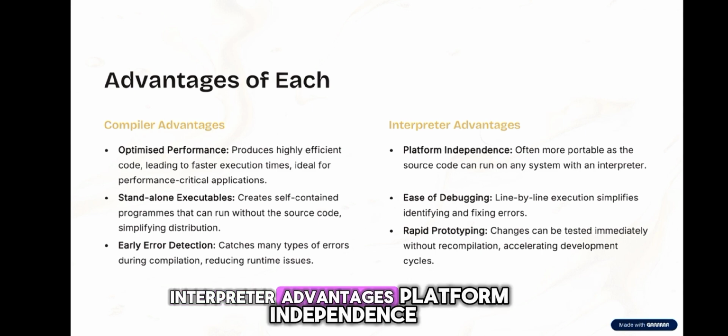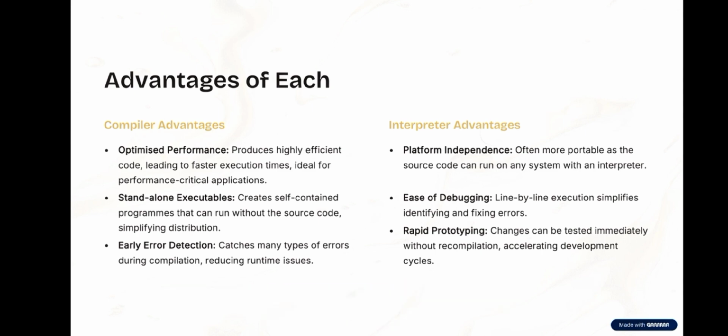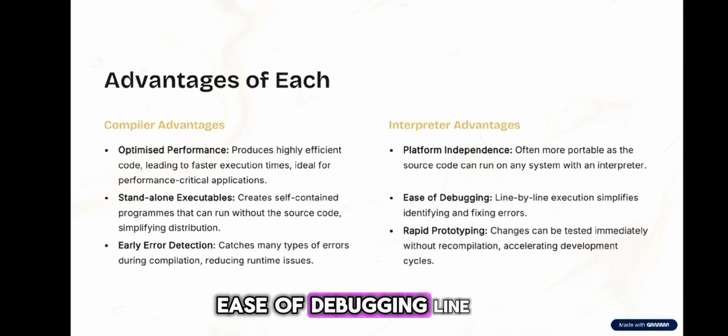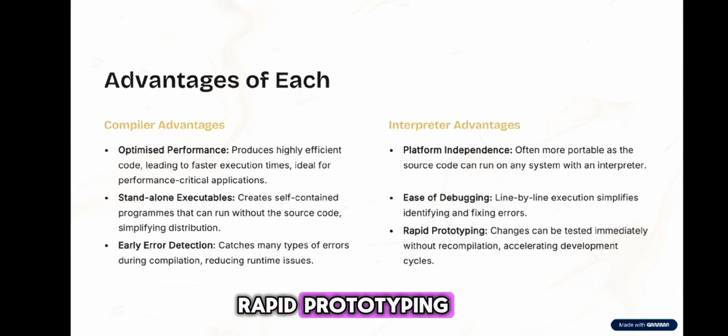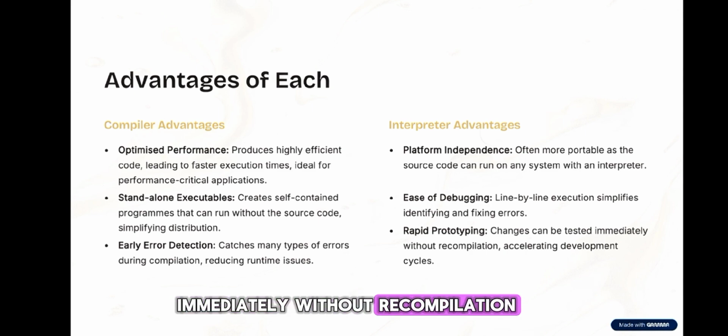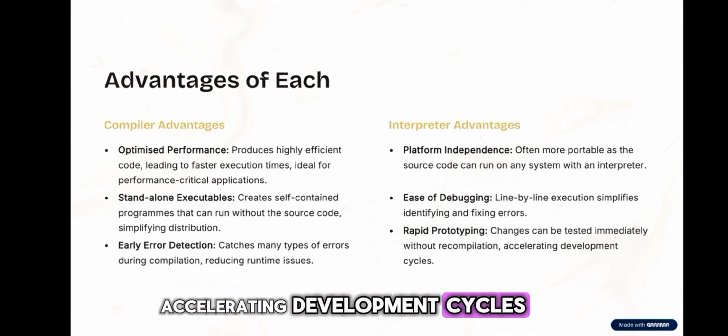Interpreter advantages. Platform independence: more portable, as the source code can run on any system with an interpreter. Ease of debugging: line-by-line execution simplifies finding and fixing errors. Rapid prototyping: changes can be tested immediately without recompilation, accelerating development cycles.